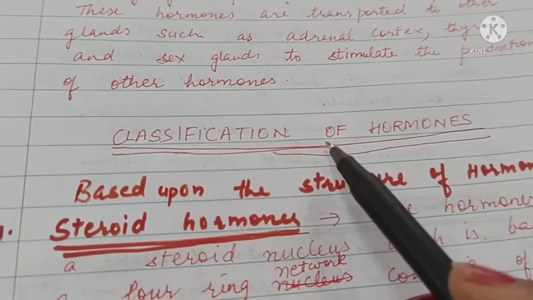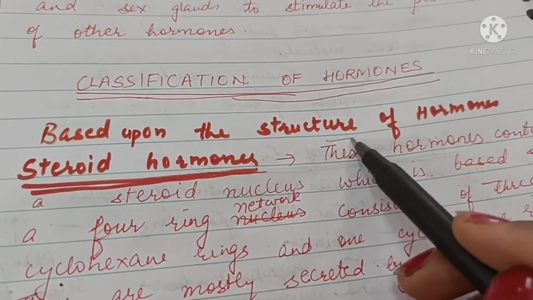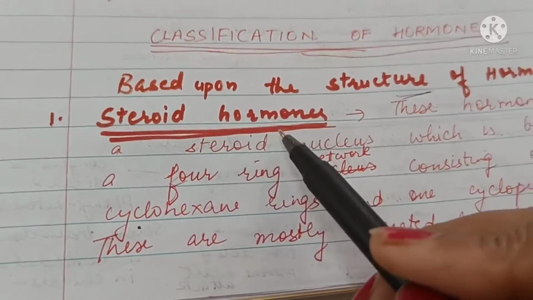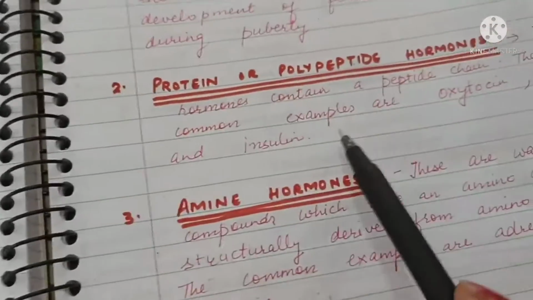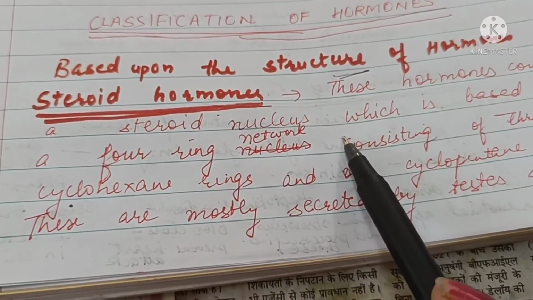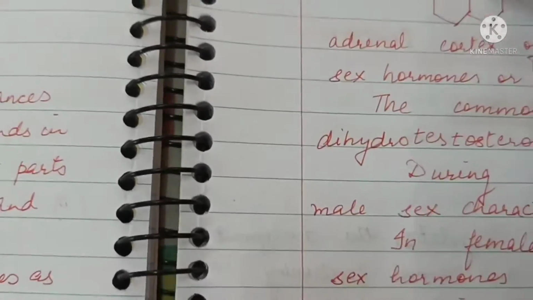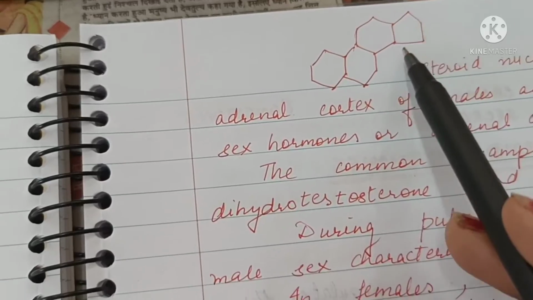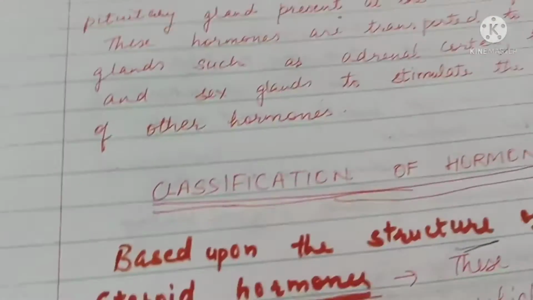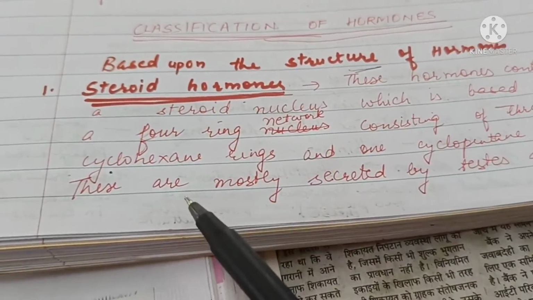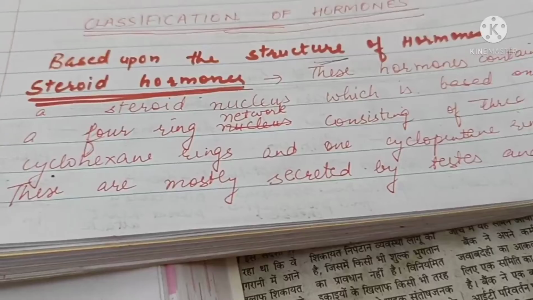We can classify the hormones based upon their structures as well. So, on the structure, they can be classified into steroid hormones, protein or polypeptide hormones, and amine hormones. So, those hormones which have a steroid nucleus, that is a four-ringed structure having 3 cyclohexanes and 1 cyclopentane. So, the steroid nucleus is based on a 4-ring network consisting of 3 cyclohexane rings and 1 cyclopentane ring.